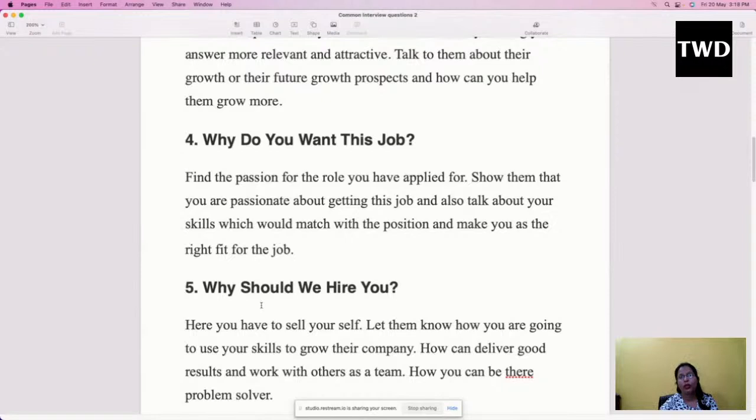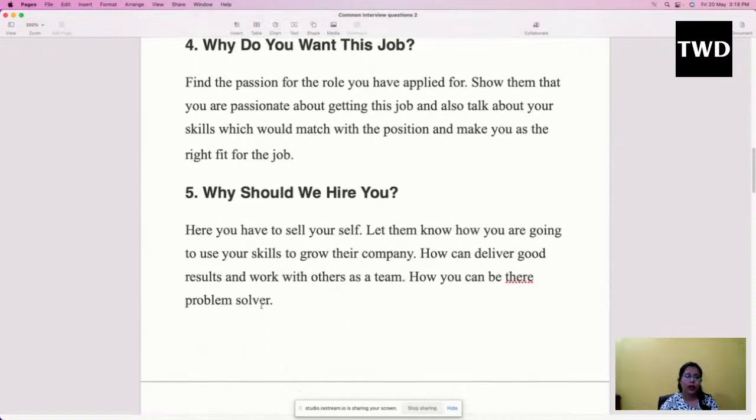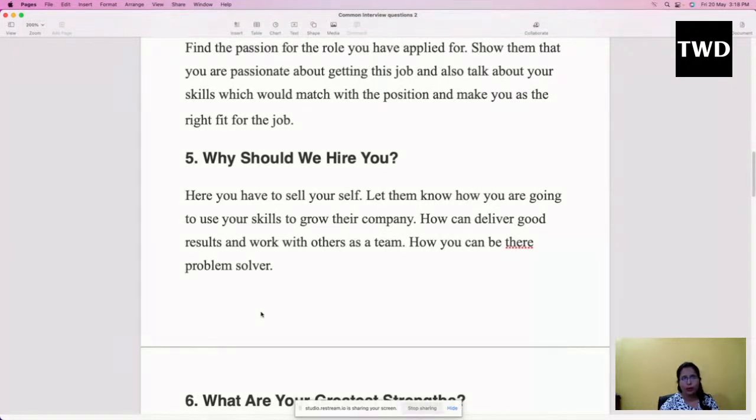Whenever you are going to give any interview, it is always about your skills. Try to match your skills with their requirement. Tell them that I have got these skills, and this is why I think that I should get this job. Why should we hire you? Again, it is the same question, only the words are different.